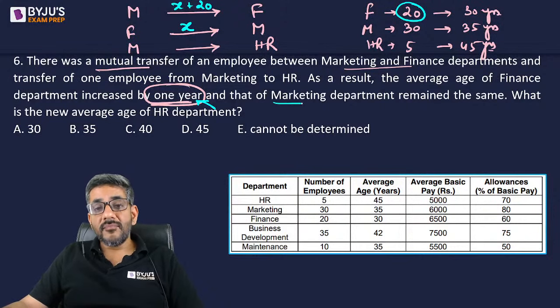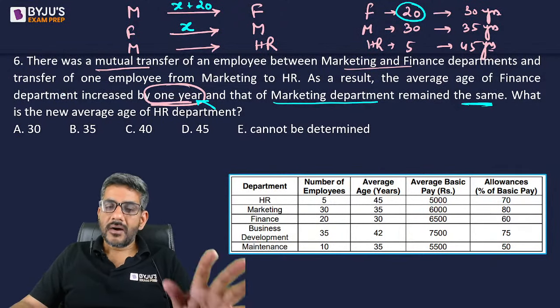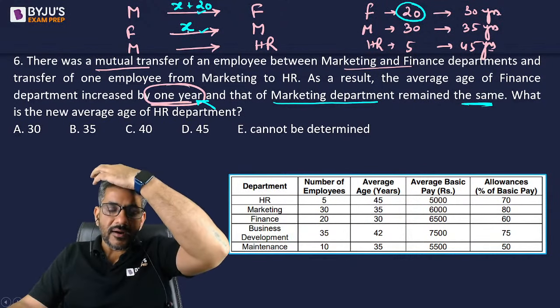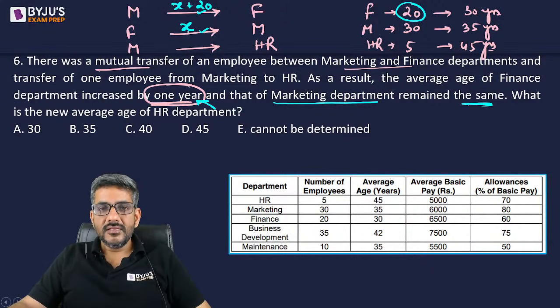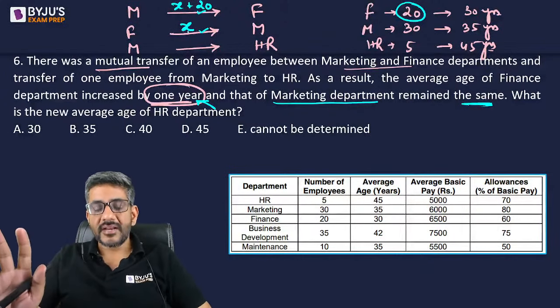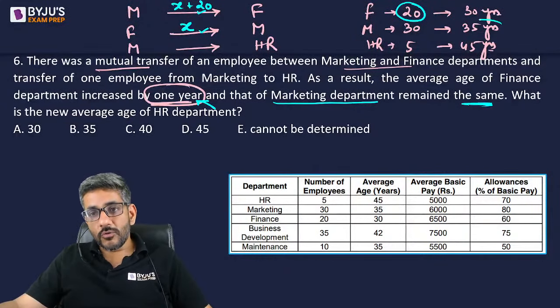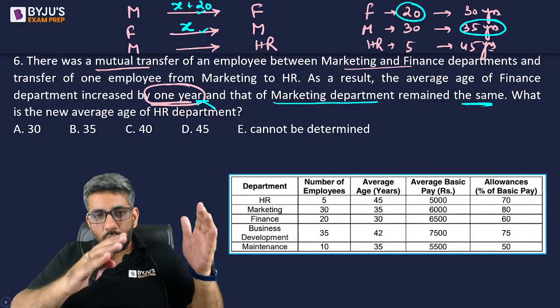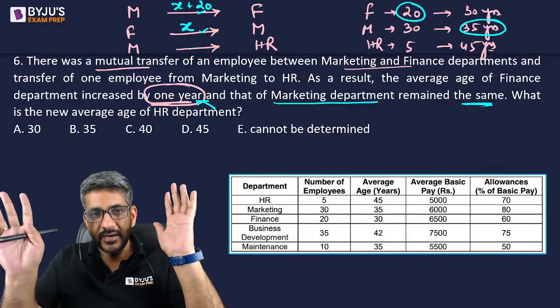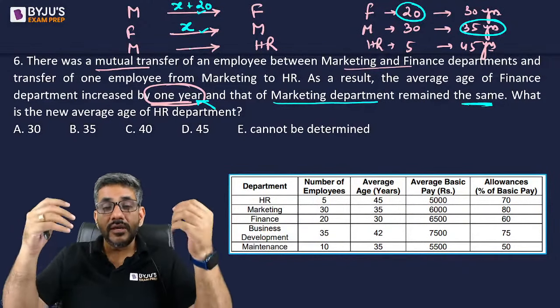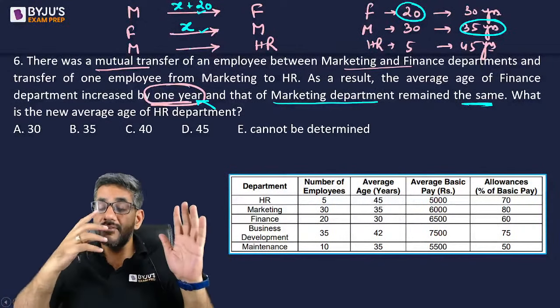And that of the marketing department remained the same. The marketing department saw no change. Now from the marketing department, a member of age X plus 20 went, and a member of age X came. This has reduced the total age of the marketing department by 20, right? It has decreased it by 20. But their overall average age was 35. So one member who went out actually had an age of 20 extra. So he took out 20 extra, but we want the average to be the same.